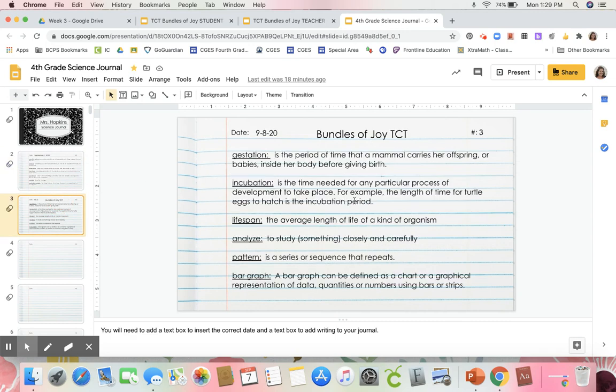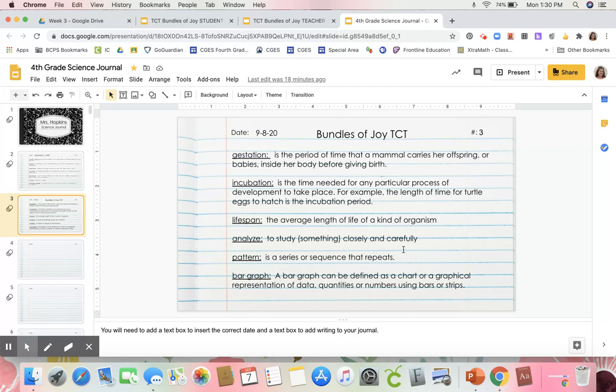Every single one of you should have put your vocabulary words into the second page of the journal. Those words were gestation, which is the period of time that a mammal carries her offspring inside her body. Incubation, which is the length of time that an egg has before it hatches. It's called the incubation period. Lifespan is the average length of life of a kind of organism.